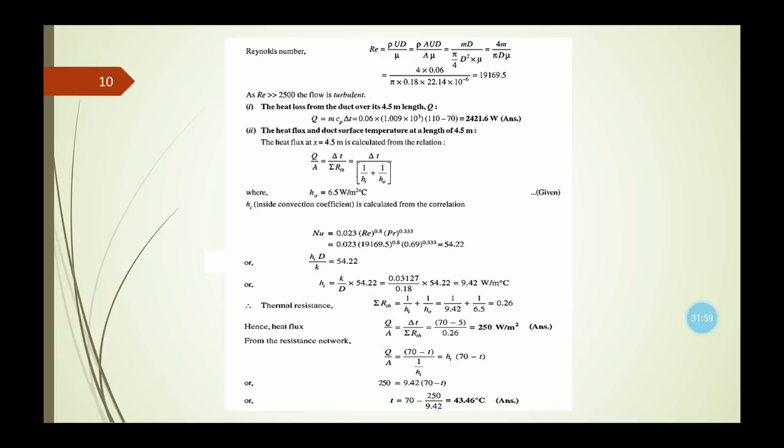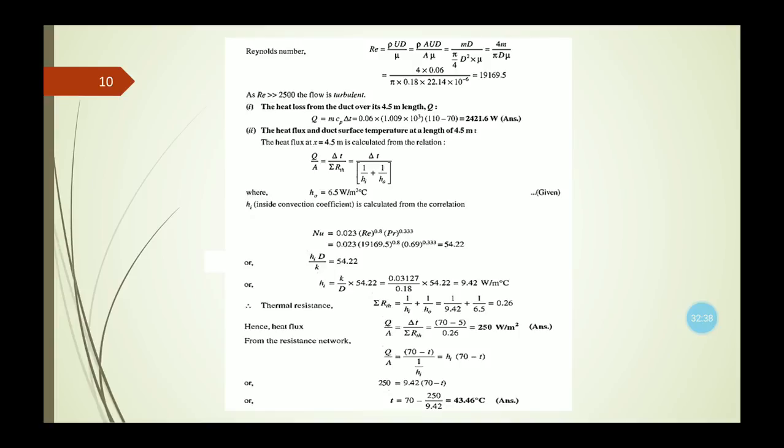Now the heat loss from the duct over its 4.5 meter length, Q, will be equal to m dot Cp delta T, that is mass flow rate multiplied by the specific heat multiplied by the temperature difference. The values of all these three parameters are given. So if we put all these values, we can calculate the heat loss from the duct over its 4.5 meter length as 2421.6 watt.